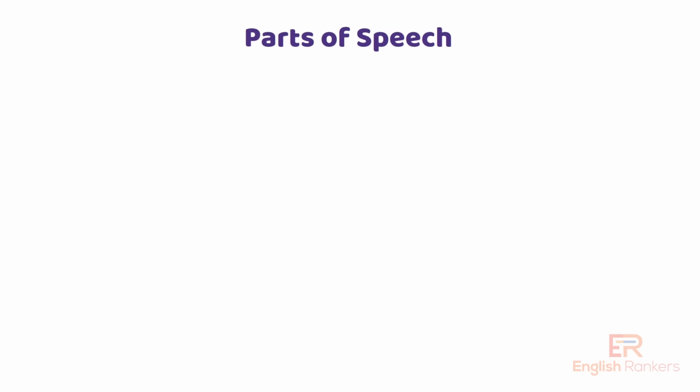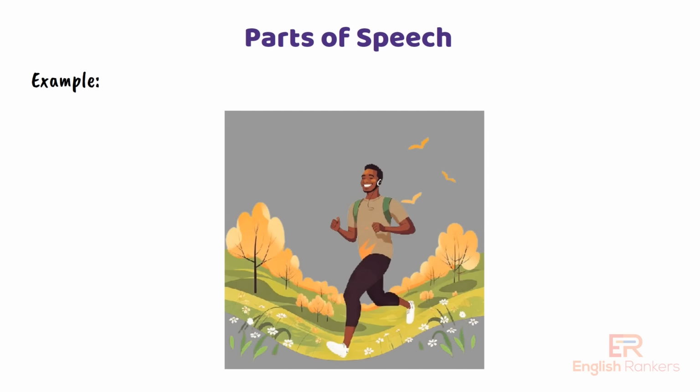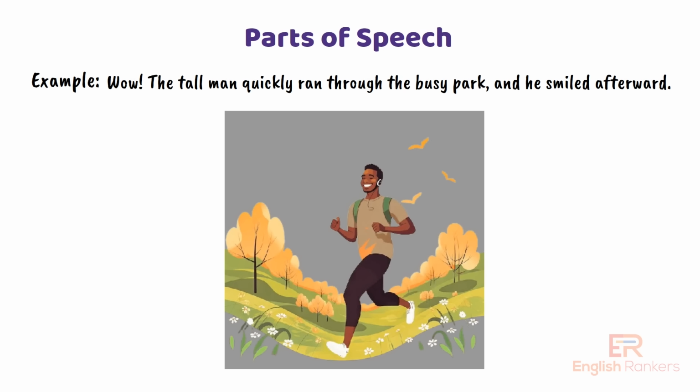Now let's look at an example sentence. Wow, the tall man quickly ran through the busy park. And he smiled afterward. This sentence includes all parts of speech. Let's analyze each word to see where it belongs and why.